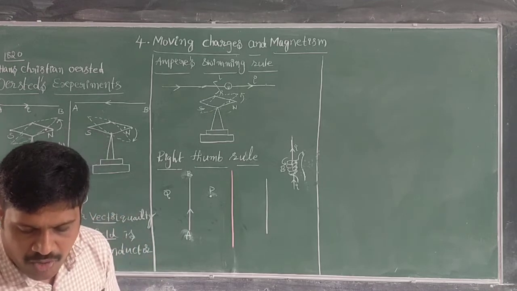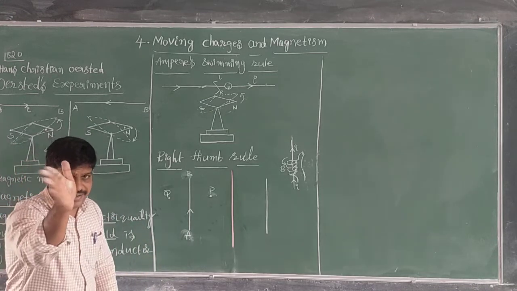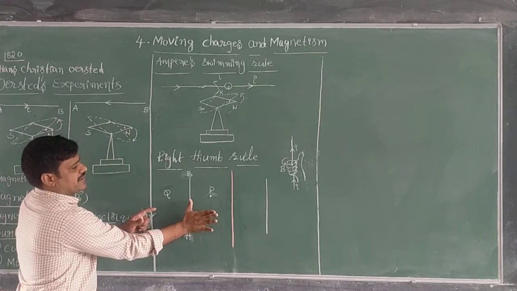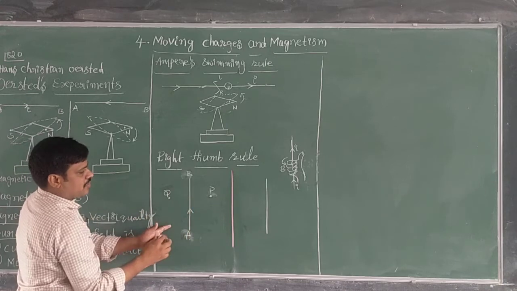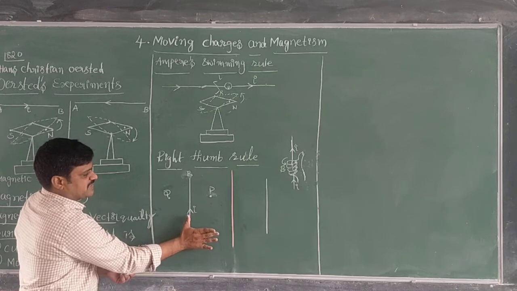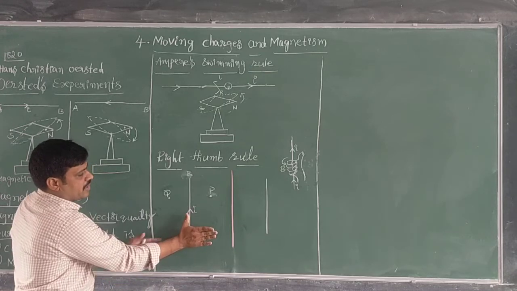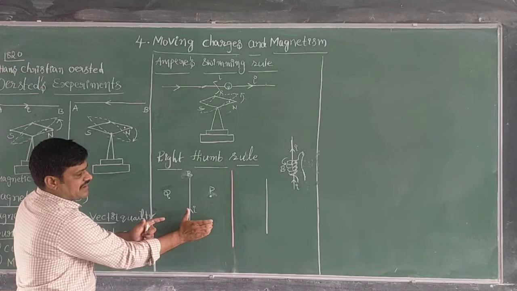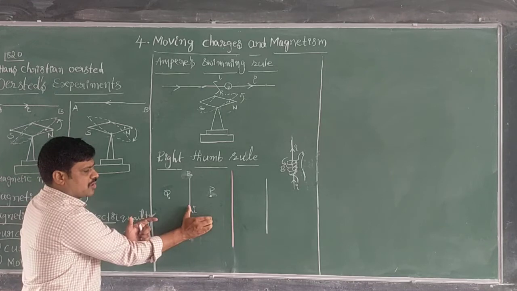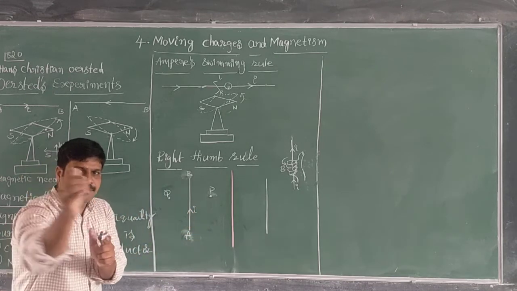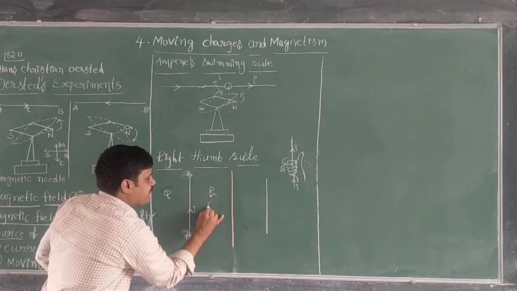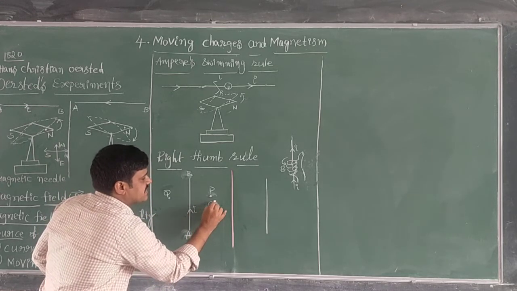You just see, we have our hands. This is the right hand. With the right hand, keep the thumb in the direction of current. Now current is flowing in this wire in the upward direction, so I hold my thumb in this direction. Now the encircling, that is the folding of the fingers, I have folded the fingers like this. So my folding fingers are inside the board. Inside the board means the magnetic field at this point is inside the board.